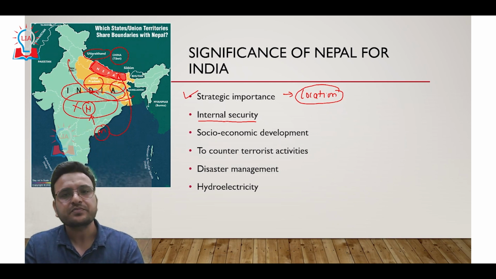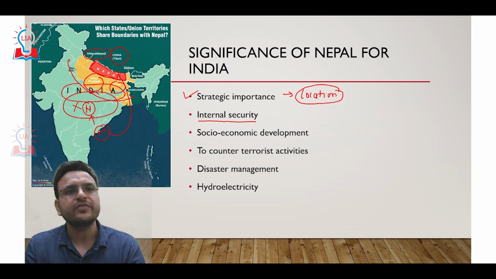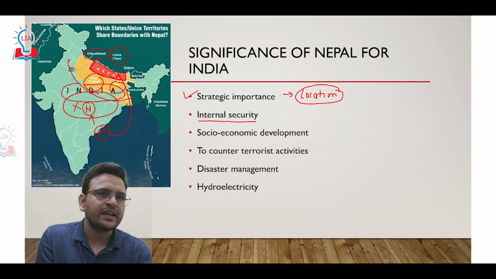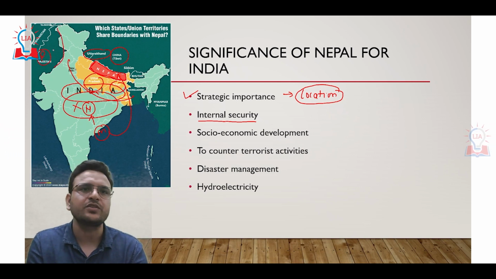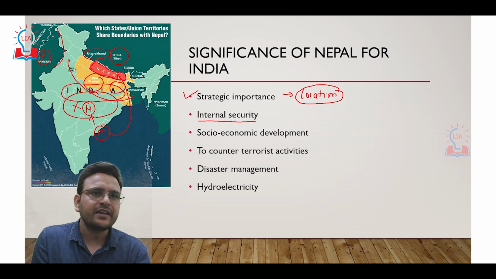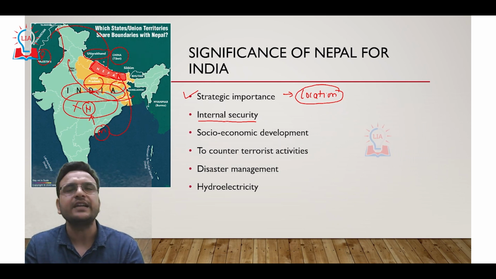To counter terror activities, we know that India is continuously facing a terror threat from Pakistan. Pakistani terrorists can easily enter India, and they can enter India through Nepal also, because with Nepal we have an open border. Through this open border, these terrorists can easily enter India.